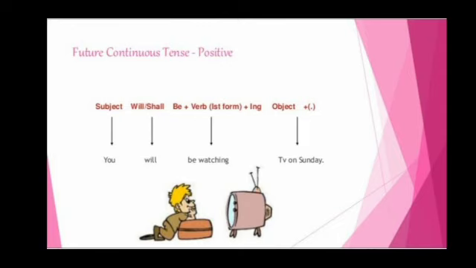So here I have given you one example. In place of the subject I have written you. You is the subject here. Then with you I use will. That is the future tense. And be should follow, which means continuous form. So will be watching. Watch is the first form of the verb and I use ing with it. Then the object is TV on Sunday. So the sentence completes like this: you will be watching TV on Sunday.